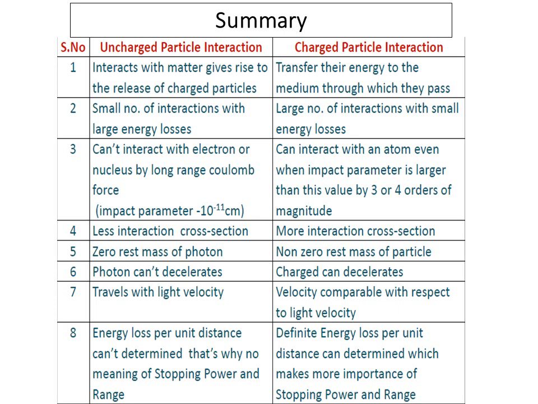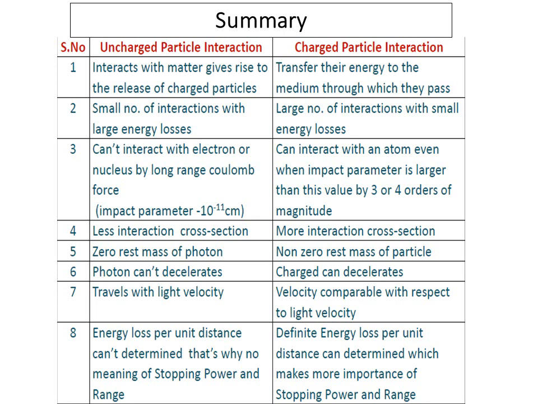The uncharged particle travels with light velocity, whereas for the charged particle, the velocity is comparable with respect to the light velocity. And in the case of the uncharged particle interaction, the energy loss per unit distance can't be determined, that is why there is no meaning of stopping power and range.